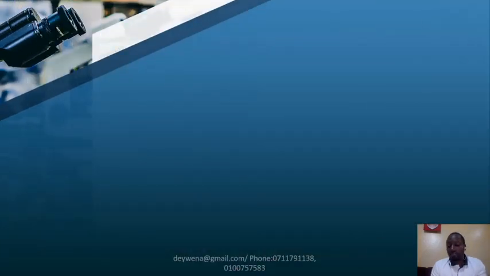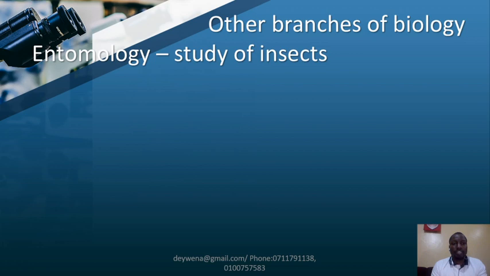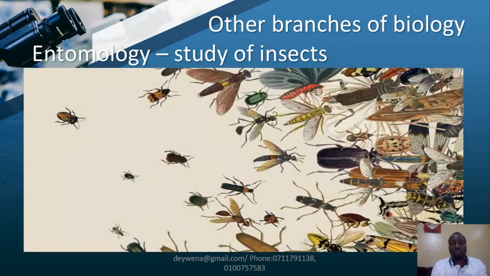Those are not the only branches. We have so many other branches. Some of the other branches of biology include entomology. Now, entomology is basically the study of insects, all kinds of insects, butterflies, houseflies, name them, the dragonflies, etc. All of them are done under entomology. And if you aspire to study insects, then you'll become an entomologist.